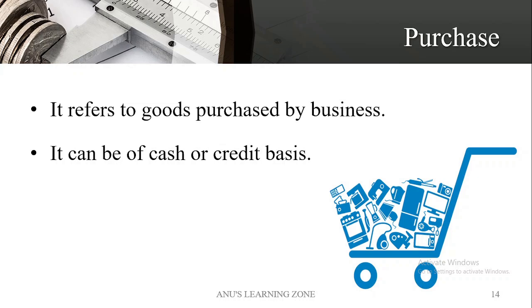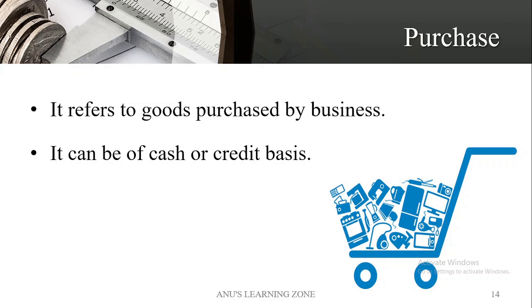Leave it, we'll discuss that in detail when we explain the rules related to accounts. So purchases simply means the goods that are purchased by the business. It can be done on cash basis or credit basis. Cash basis simply means if you are purchasing goods and at that moment itself we are paying cash to the supplier, that is cash purchase.